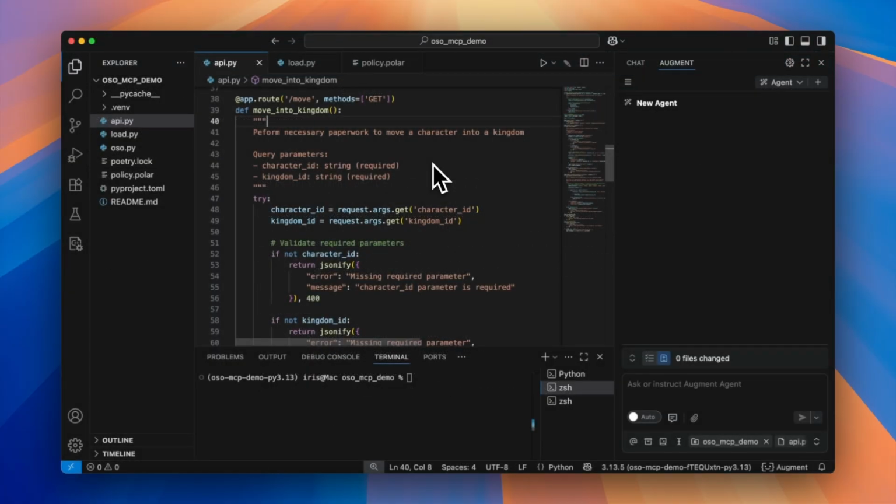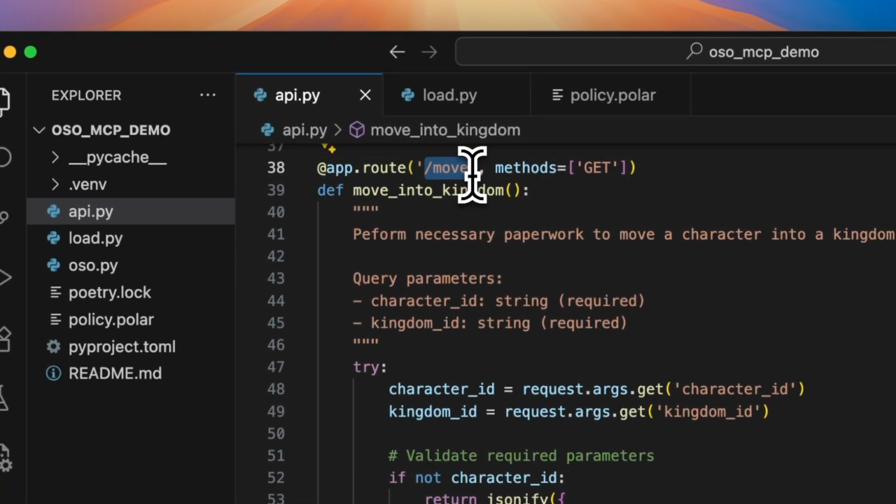So what does our MCP server do? Let's take a look at a simple application that is connected to our MCP server to see how it can enhance the developer experience. Here we have an app that models permissions in the world of Mario. It exposes a single API called Move to help characters move into a specified kingdom.